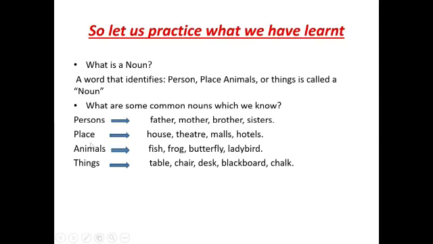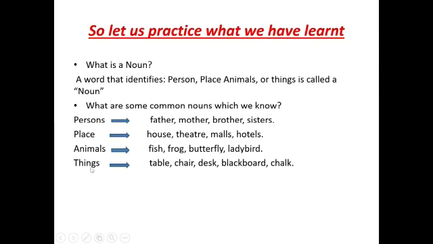Now let's see place. House, theatre, malls and hotels. Few examples for animals. Fish, frog, butterfly and ladybird. Ladybird we saw in our poem comparison. Do you remember? Yes.